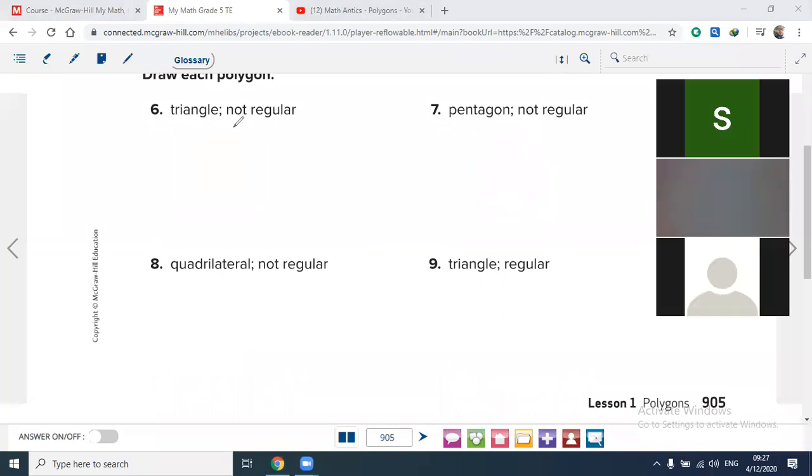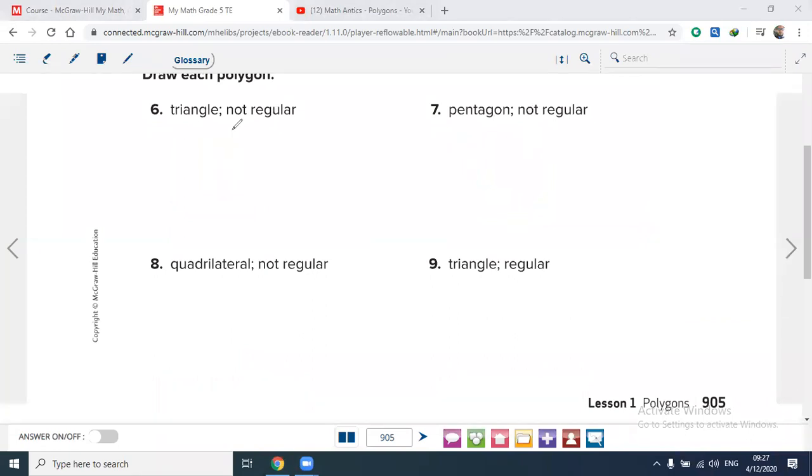Not regular means the sides are not the same length. How many sides does a triangle have? Triangle has 3 sides. Yes. Not regular means the sides are not the same length.